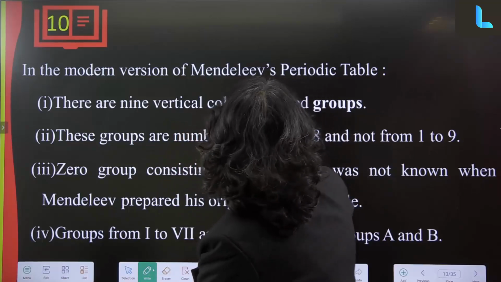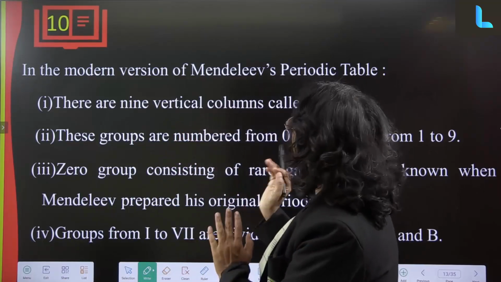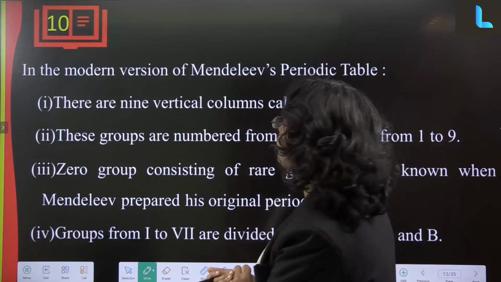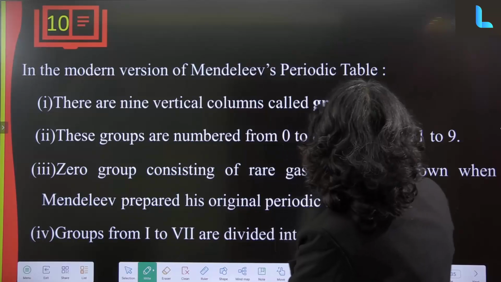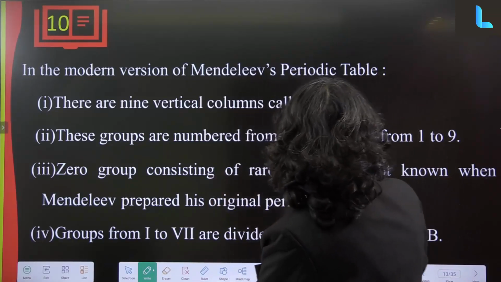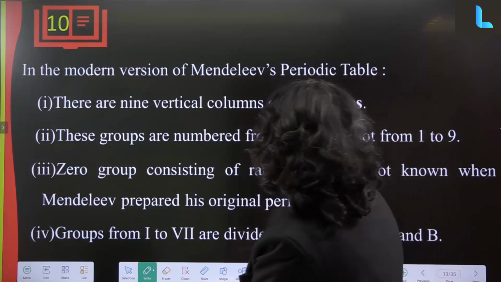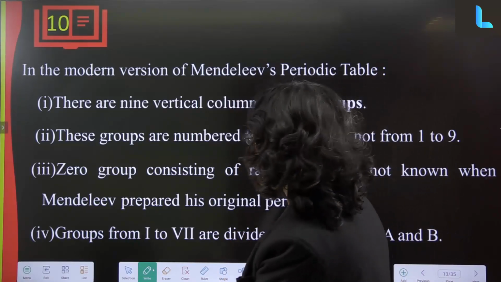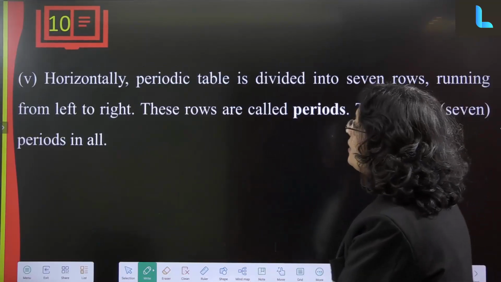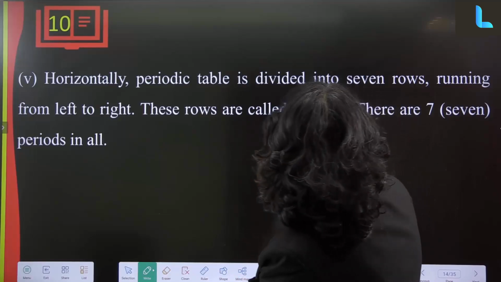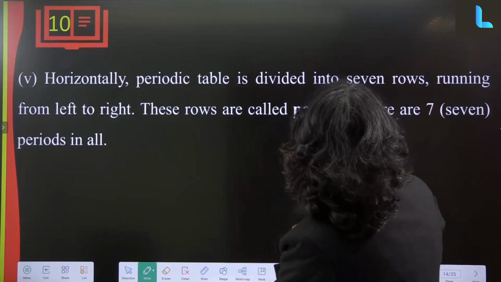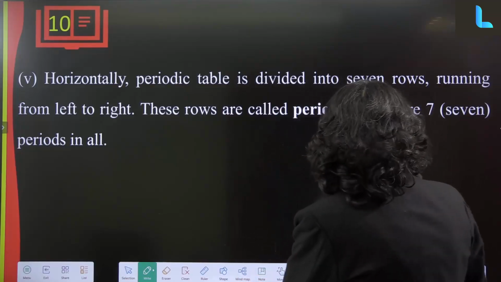In the modern version of Mendeleev's periodic table, there are 9 vertical columns called groups. These groups are numbered from 0 to 8 and not from 1 to 9. Group 0 consists of the rare gases, which were not known when Mendeleev prepared his original periodic table. Groups 1 to 7 are divided into subgroups A and B. Horizontally, the periodic table is divided into 7 rows running from left to right. These rows are called periods. There are 7 periods in all.